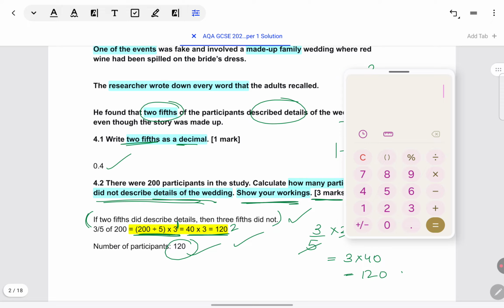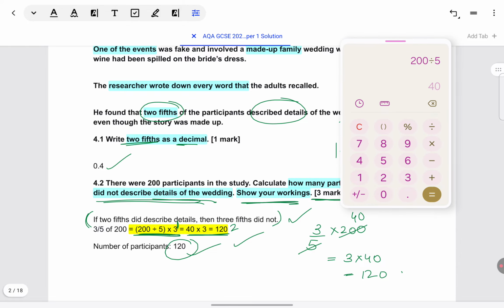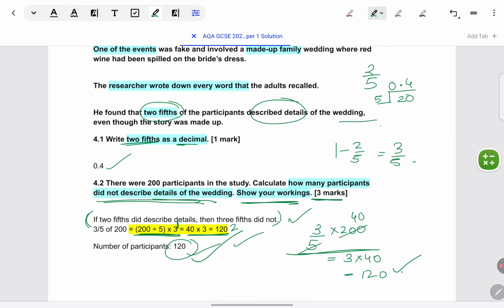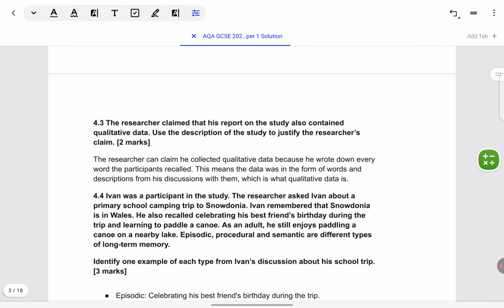Okay, on the calculator, how you can do it is, you have to do 3 upon 5 of 20. So what you can do is 200 divided by 5, because 200 is on the numerator, 5 is on the denominator. You can check that again here. So first you can do 200 divided by 5, and then you can press equal to, then you can do 40, what was the remainder, into the numerator 3, you get 120. Again press equal to, and then the final answer is there on your calculator. Okay, so these were some mathematical questions. Let's come to the next one.